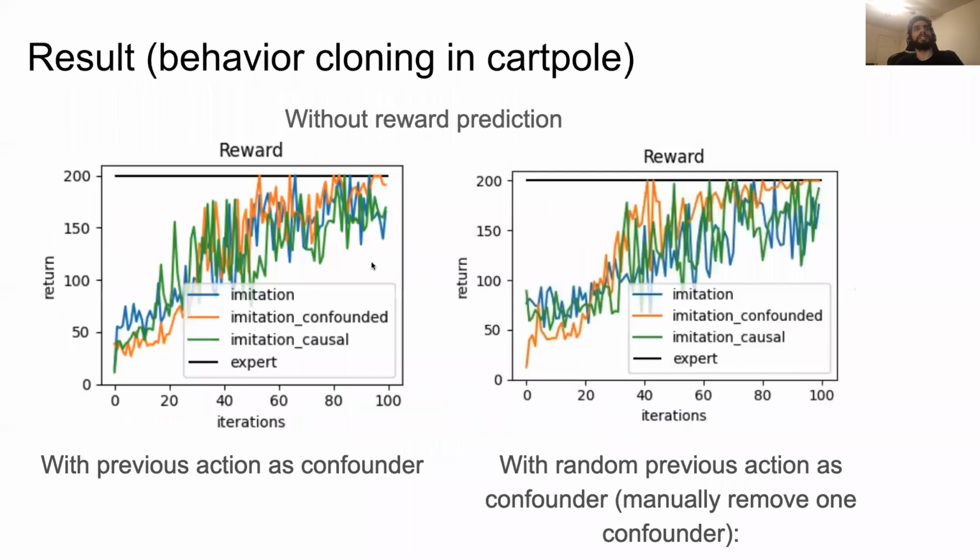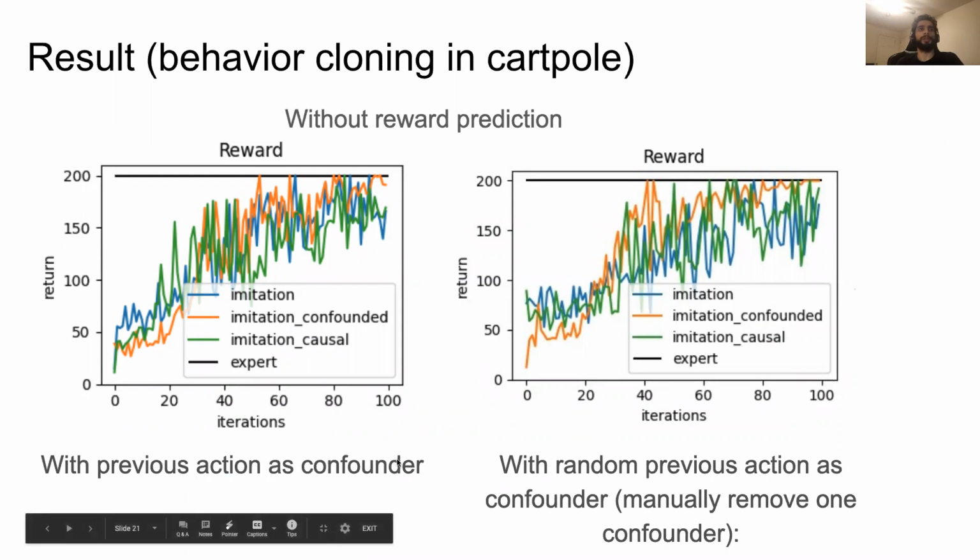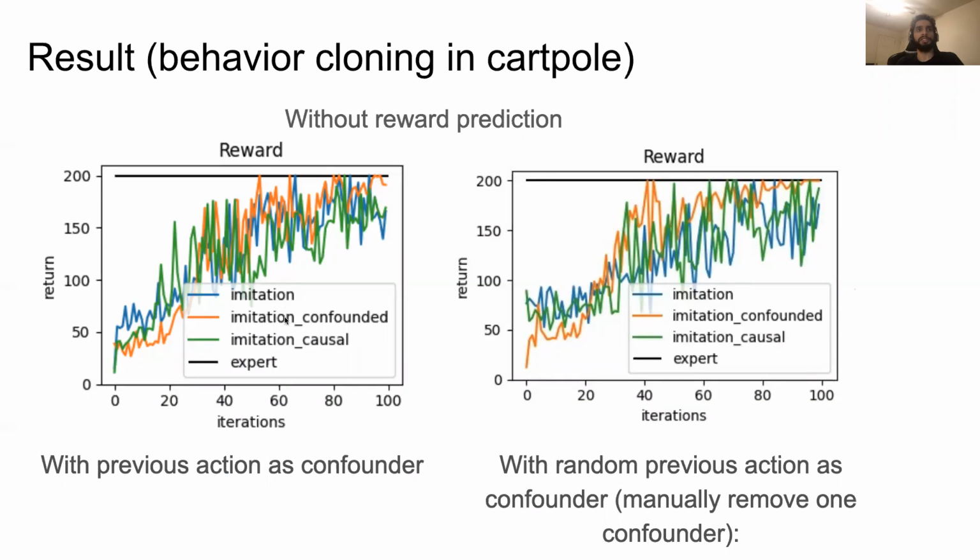Then we ran similar experiments in the cart pole environment. This is the result of the trained model when we allow it to perform in a real environment and evaluate how much reward it can accumulate in the episode. On the left hand side, we see the training with the previous action as the confounder, and the three test cases are imitation, imitation confounded, and imitation causal.